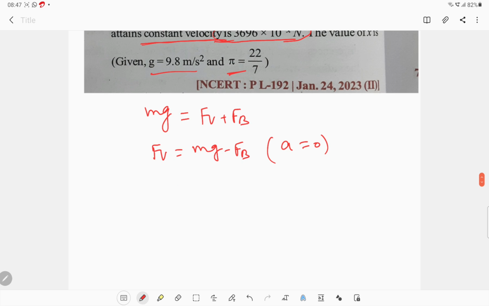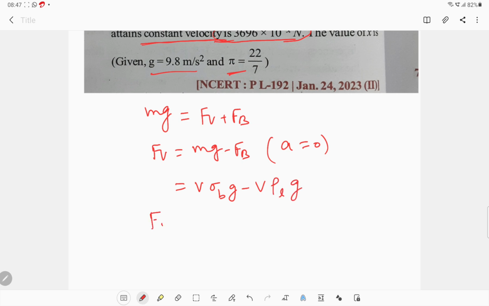So Fv is equal to mg, so this is V sigma b into g, density of ball, minus V rho into g, density of liquid.